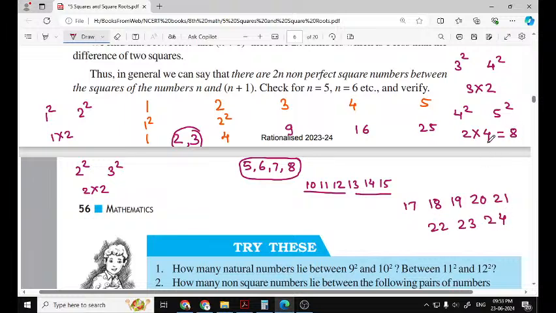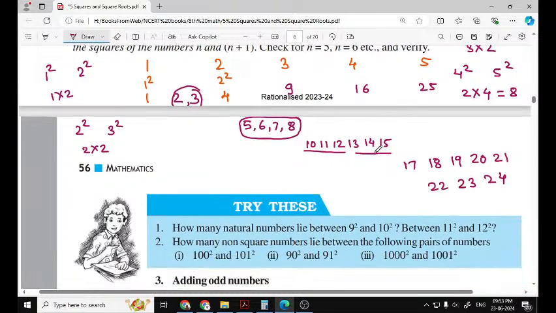Now instead of writing these in-between numbers, we can find the non-perfect squares between any two given squares. Between 100 square and 101 square, the non-square numbers are 2 into 100, that is 200. That is 2 into the smaller number. 2 into 90 is 180, and so on.